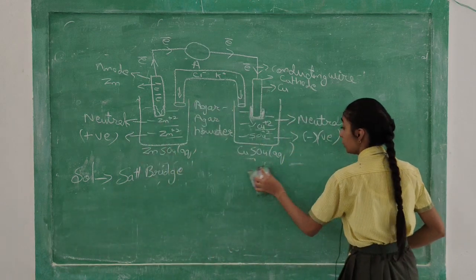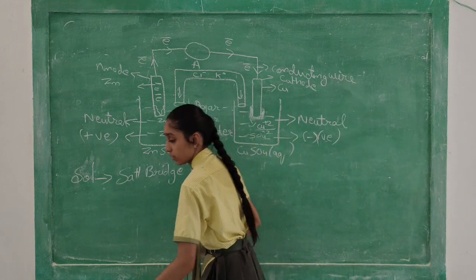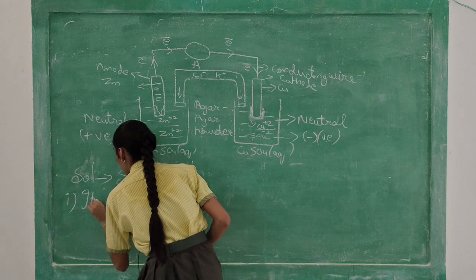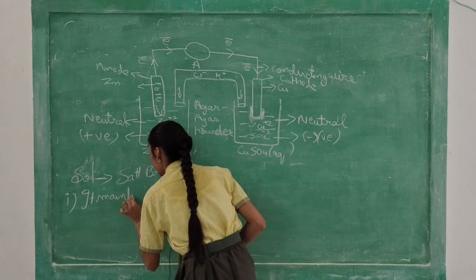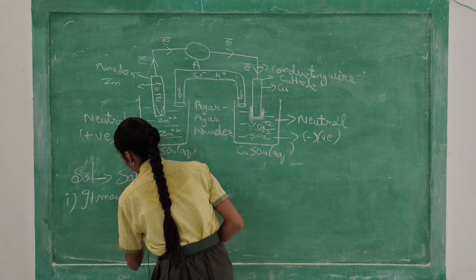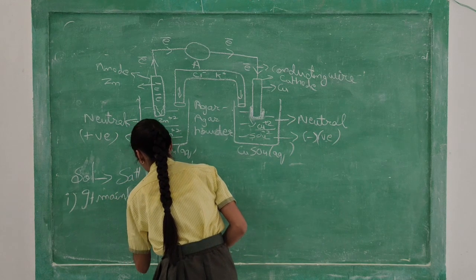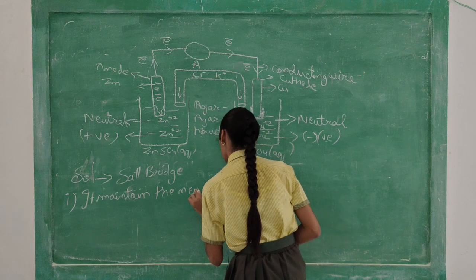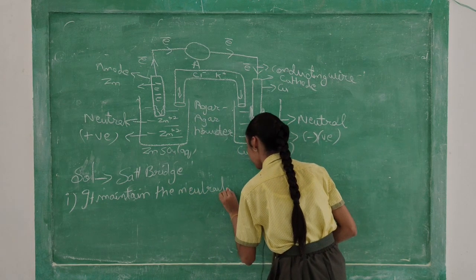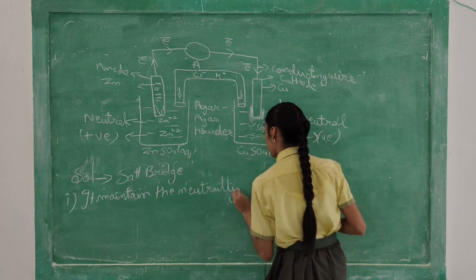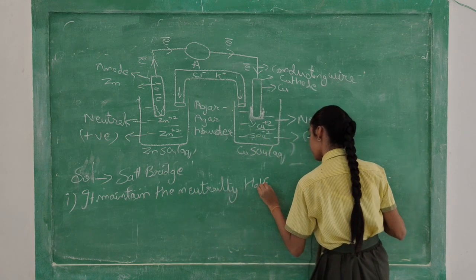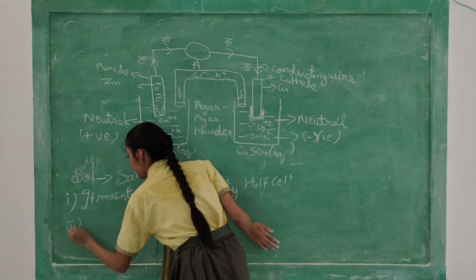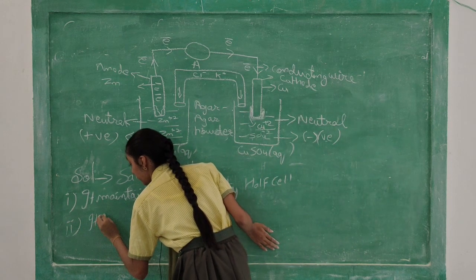So here we see two functions of salt bridge. First, it maintains the neutrality of half cell. And second, it completes the circuit.